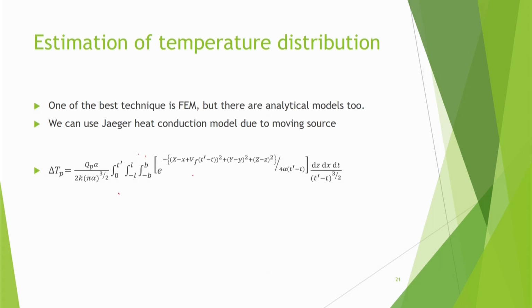As you see, it is an exponential type of function, that means as the distance from the source increases, the temperature basically reduces. And this will be meter square, suppose alpha is having meter square per second. So meter square per second into second, so meter square, and that is meter square. So non-dimensional. Whenever there is an exponential, the exponent should be a dimensionless quantity. So it is consistent, that is what I was checking, and it is done. So this expression is there, and such type of expression can be used for finding out the temperature rise.